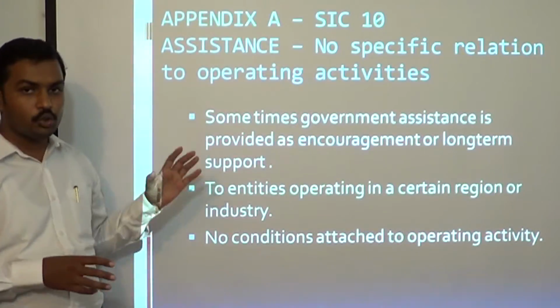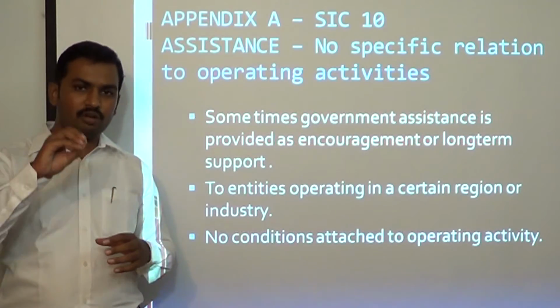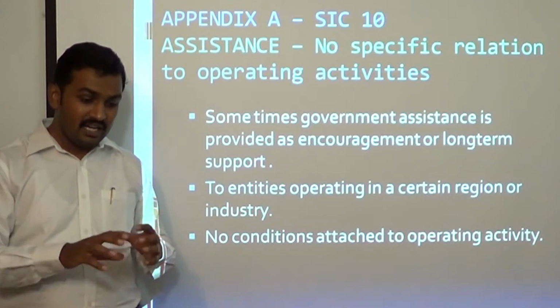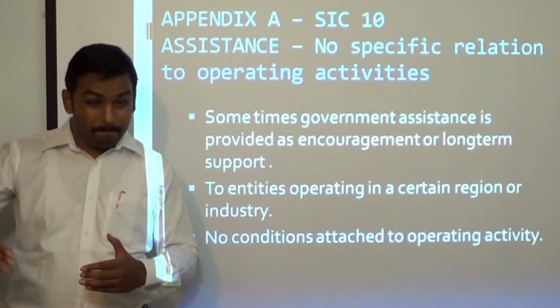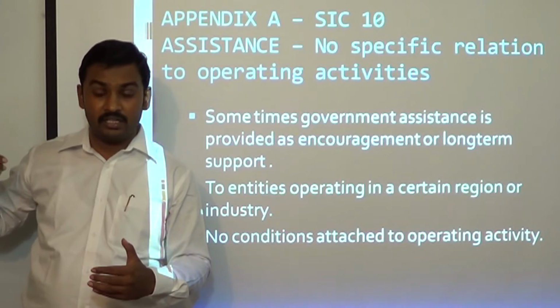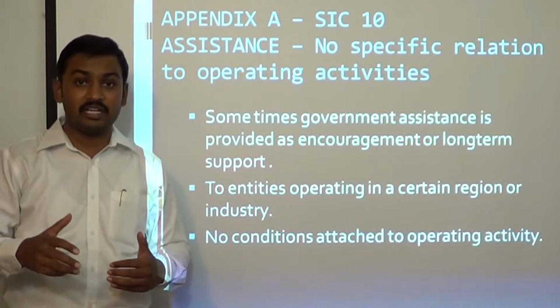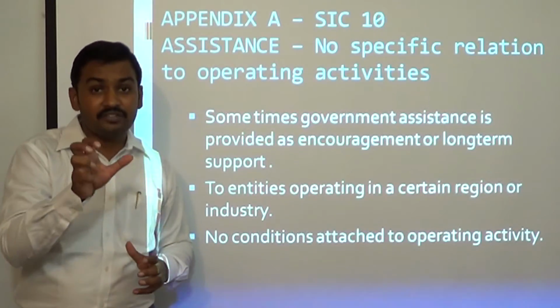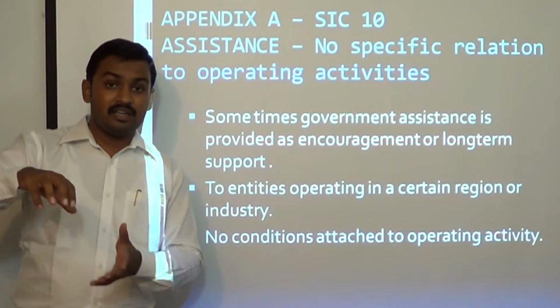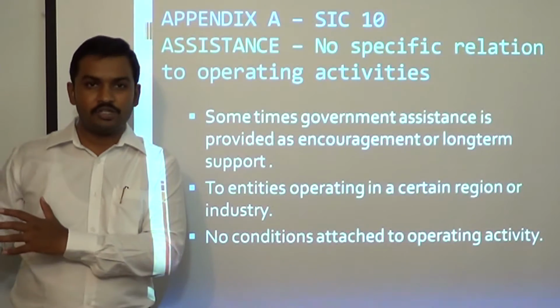See, the major issue here is when you see the definition of government grant in Ind AS 20, it says it is a transfer of resource by the government to the entity for past compliance of certain conditions or future compliance of certain conditions, and those conditions relate to operating activities. So this is the definition of government grant given under Ind AS 20 and International Accounting Standard 20.